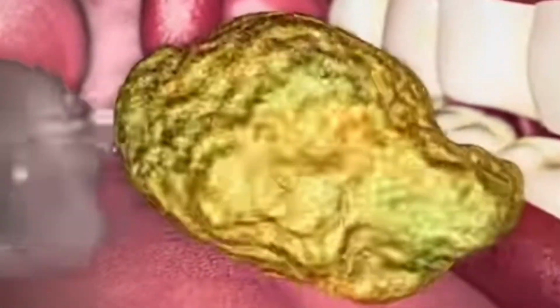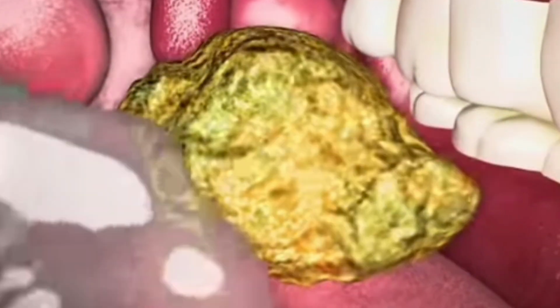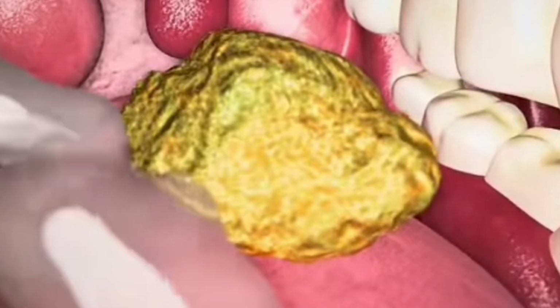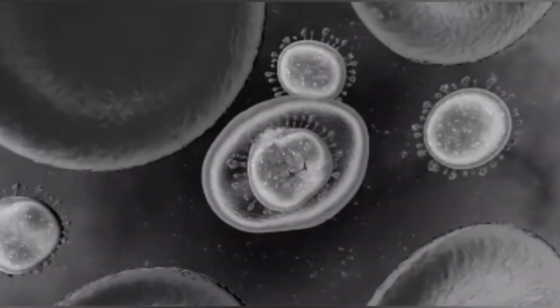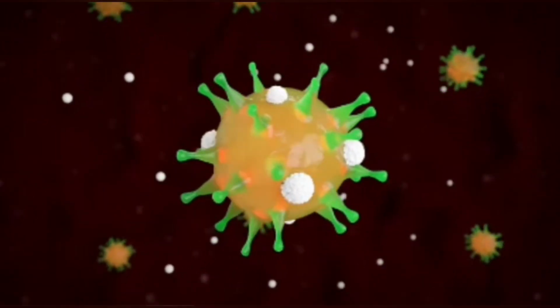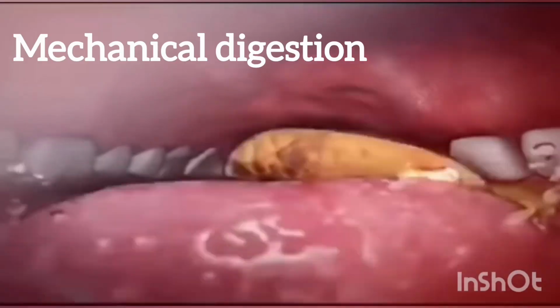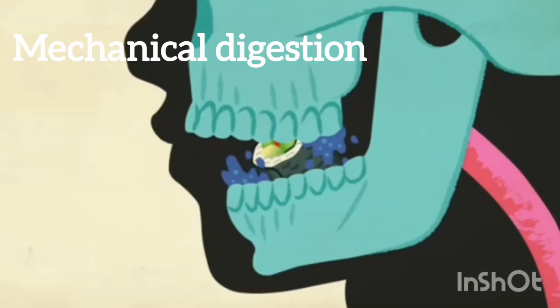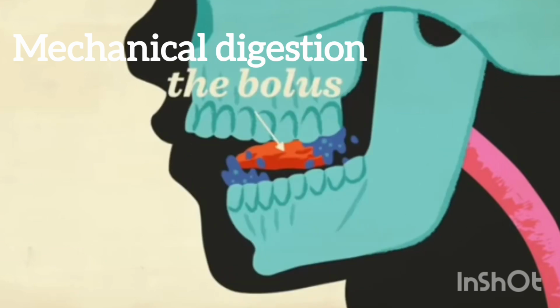It also helps in the absorption of glucose, as our mouth cavity has so many blood capillaries which ultimately absorb simple glucose molecules present in our food. Lysozyme kills oral bacteria.